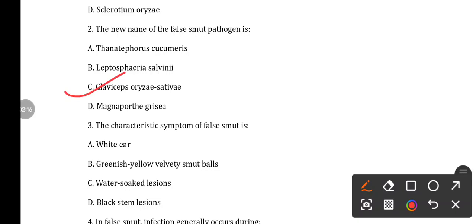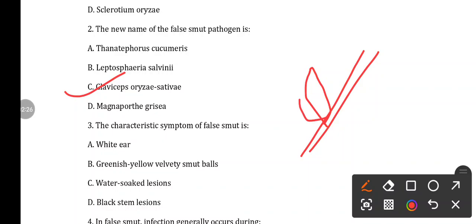Actually what happened in the false smut, here also small balls like formation is there, means the panicle actually converted to yellowish or greenish velvety smut balls. So initially scientists, researchers or agriculturists thought that this is a rice smut disease, and it was named as Ustilaginoidea virens.